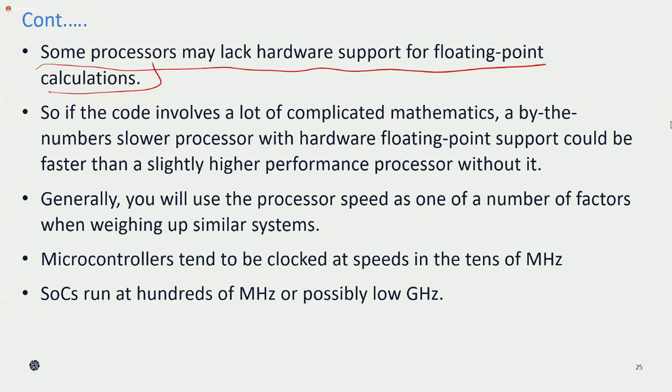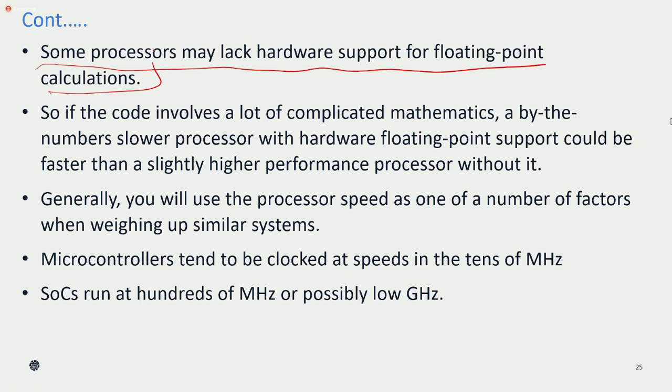There are some processors which do not use the hardware support. In that case, definitely the execution time will be more. But if you use hardware support, execution time will be less. Hence, the processor speed is an important factor here.